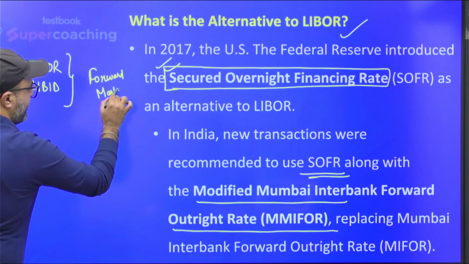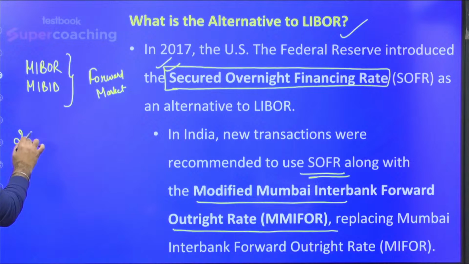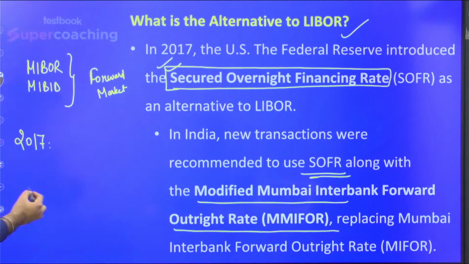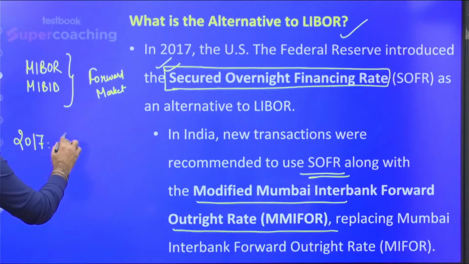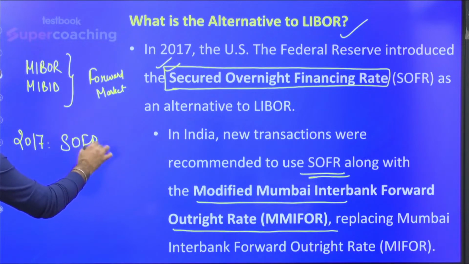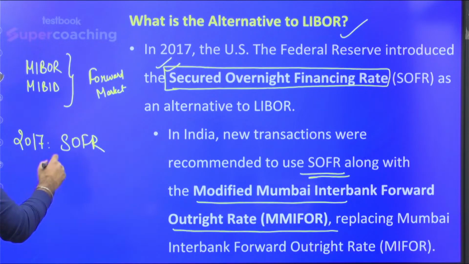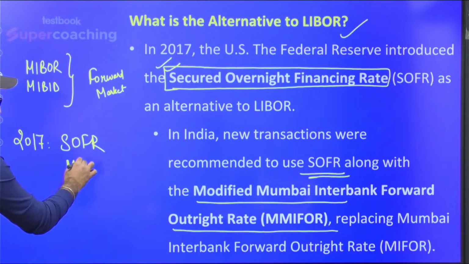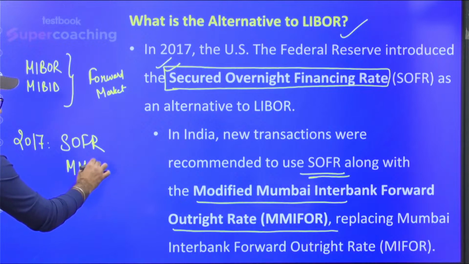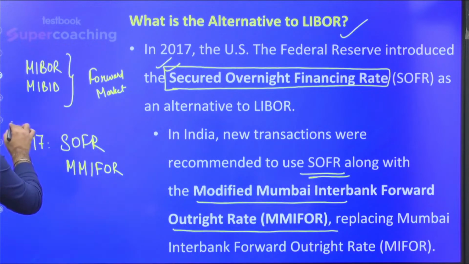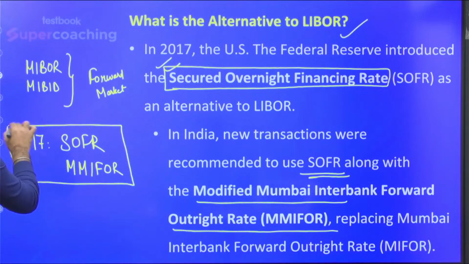But in 2017, RBI asked the banks and India's financial institutions, financial players, that you should follow SOFR, along with the modified Mumbai Interbank forward offer rate, in order to decide the interbank rates, in order to decide the derivative rates, rather than following the Mumbai Interbank offer rate or the Mumbai Interbank forward offer rate, which is based on MIBOR.